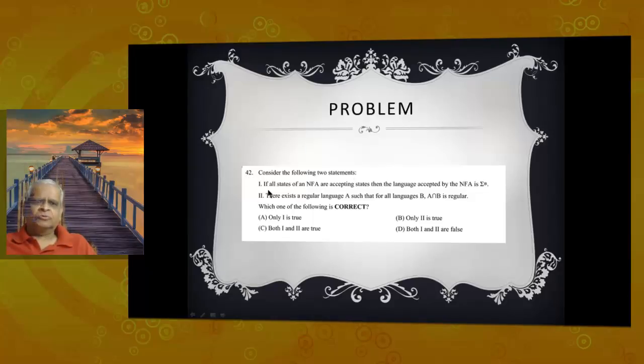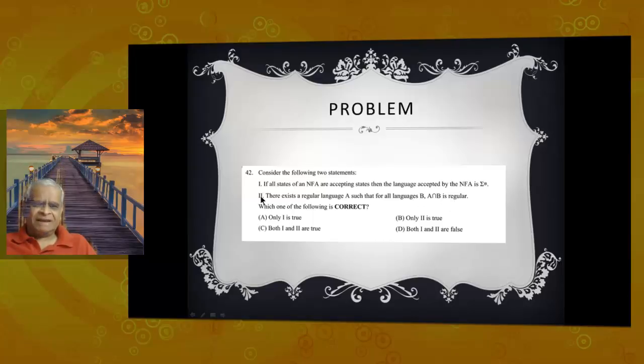Statement 1 says, if all the states of a non-deterministic finite automaton (NFA) are accepting states, then the language accepted by the NFA is compulsorily sigma star. Statement 2 says there exists a regular language A such that for all languages B, A intersection B is regular.